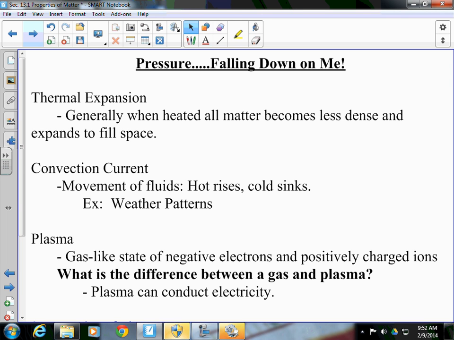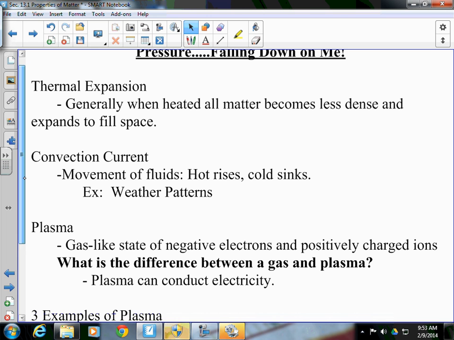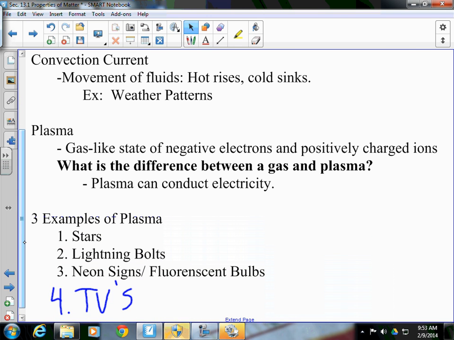And plasma, what is a plasma? A plasma is a gas-like state of negatively charged electrons, which would make sense. Electrons are negatively charged, and positively charged ions. So you have electrons and positively charged ions make up a plasma. Now, what is the difference between a gas and a plasma? The plasma has the ability to conduct electricity. So when we talk about plasma, where are some places in which we see plasma? Stars, lightning bolts, neon signs, fluorescent bulbs, TVs, all common examples where you can see plasma.